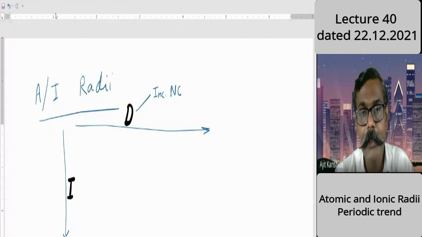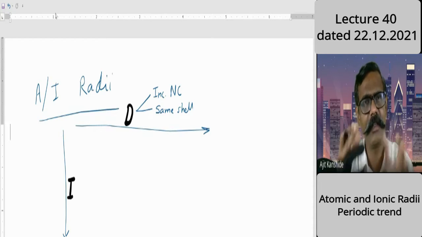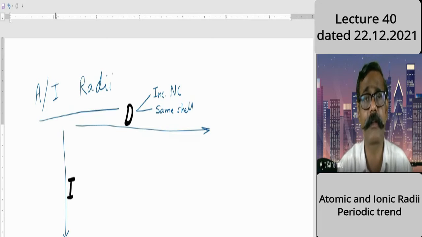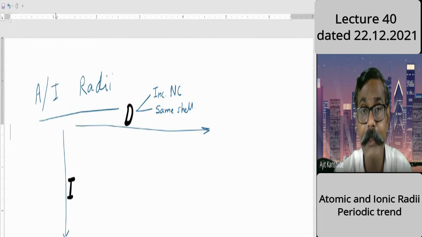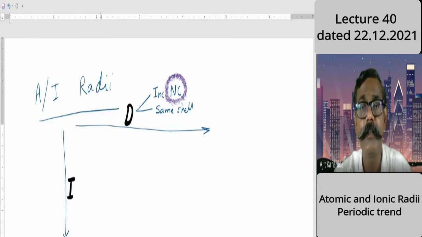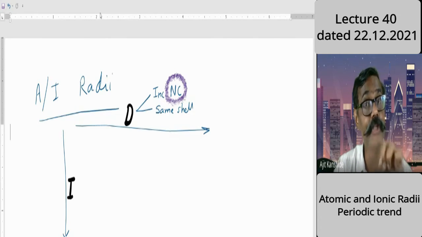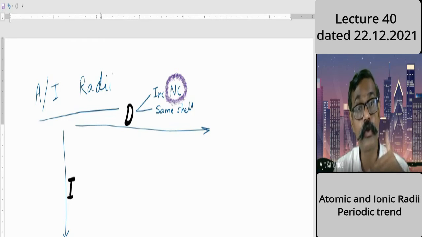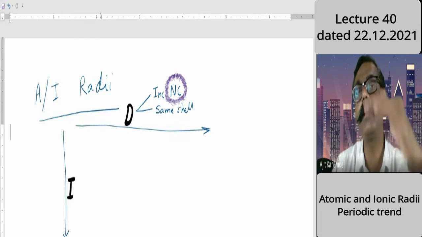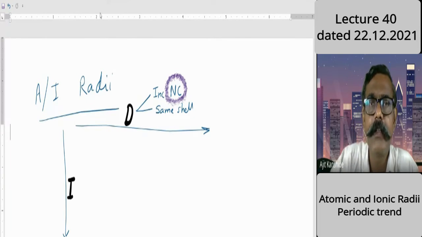And by the way, electrons are in the same shell, meaning too much gap is not there in the energy levels. Nearby energy levels are there. But the dominating factor is nuclear charge, and because of that, the radii decreases. If nuclear charge increases, size should decrease, and if shell number increases, size should increase. Here, shell number is the same. Sublevel may increase, 2s to 2p, but it is not making too much difference. So the dominating factor is nuclear charge.